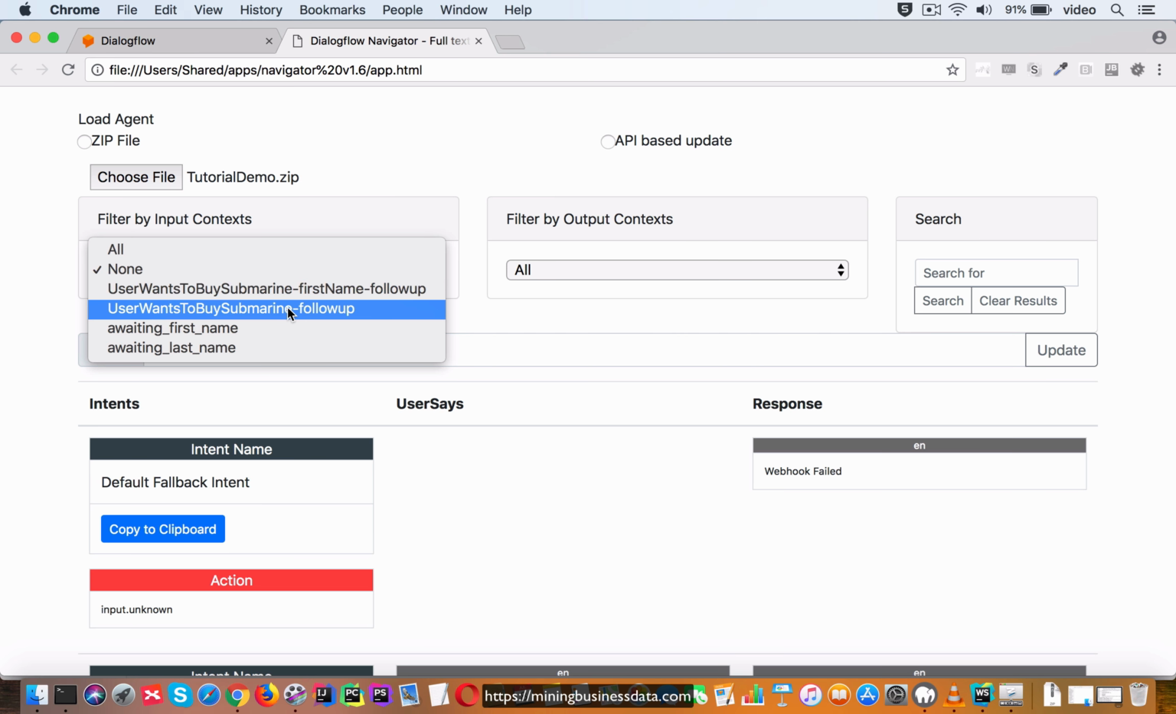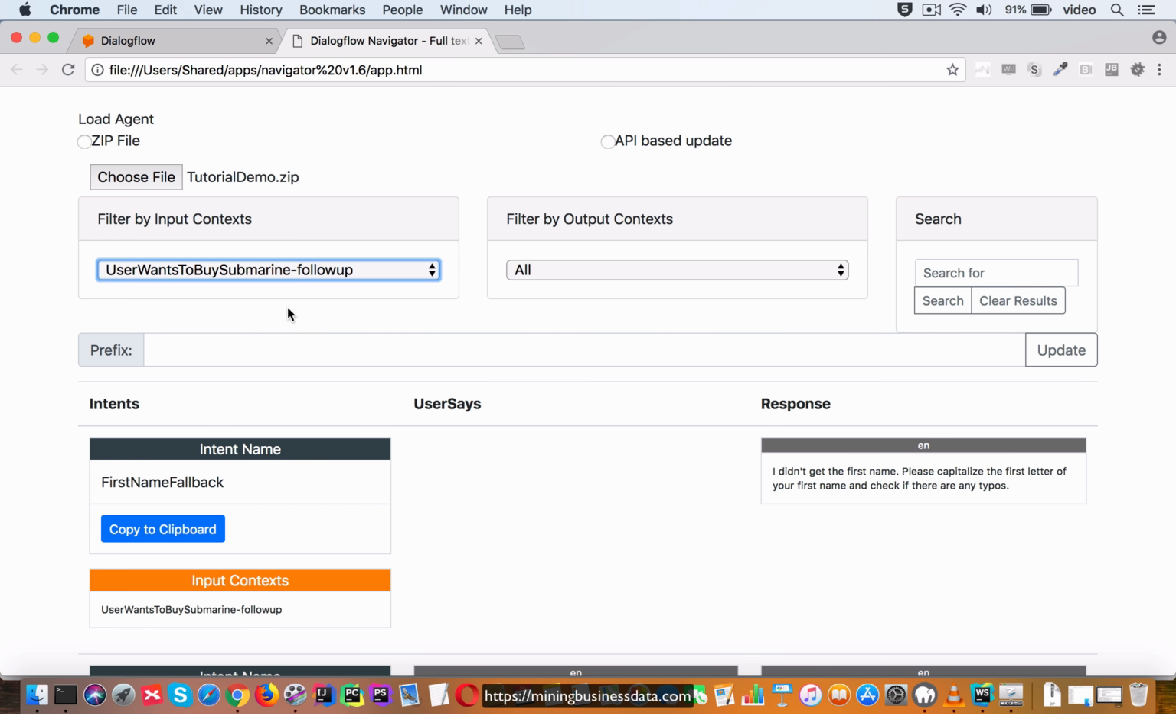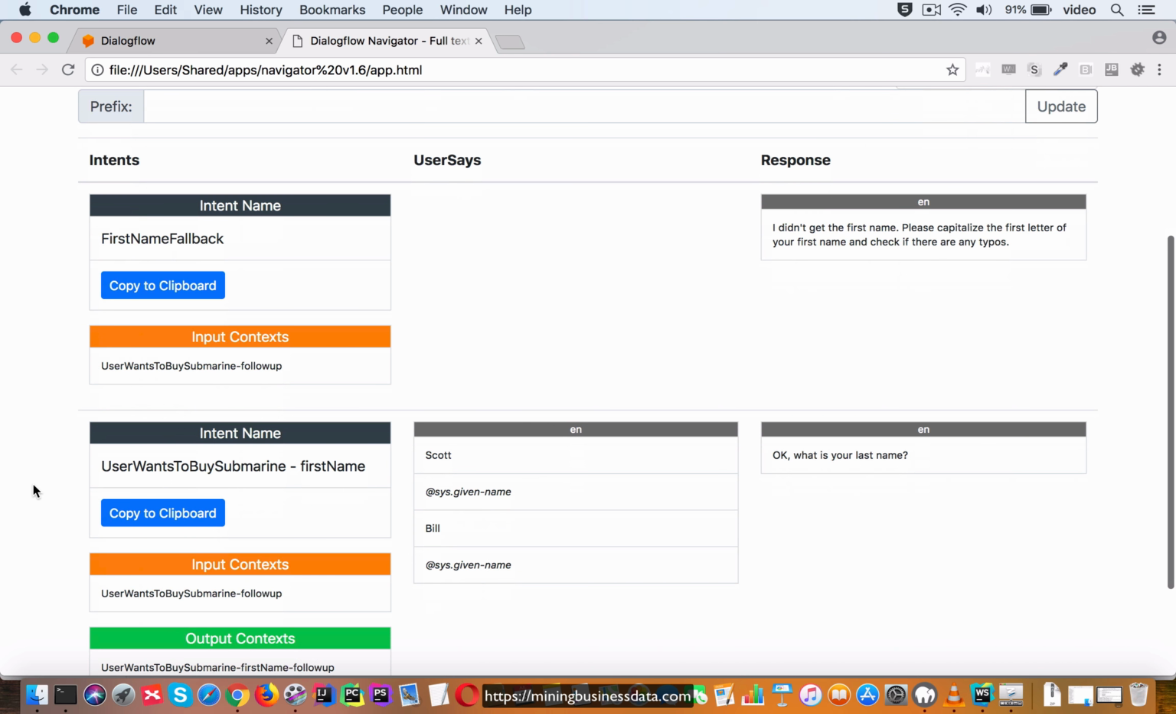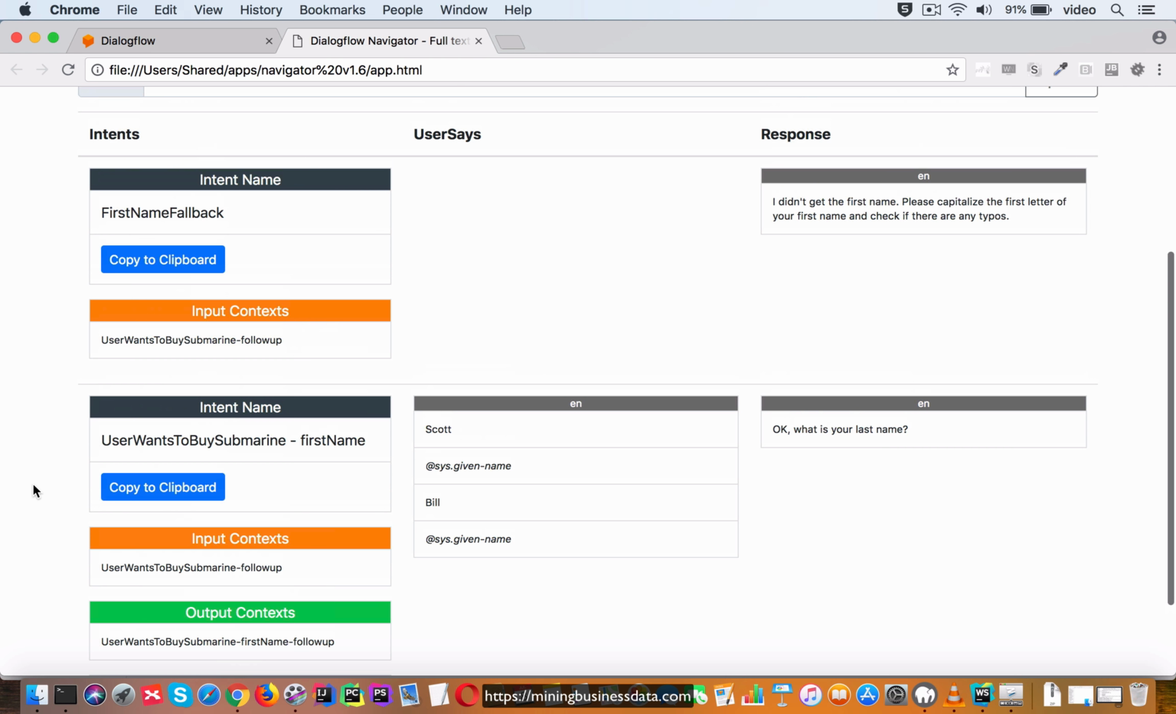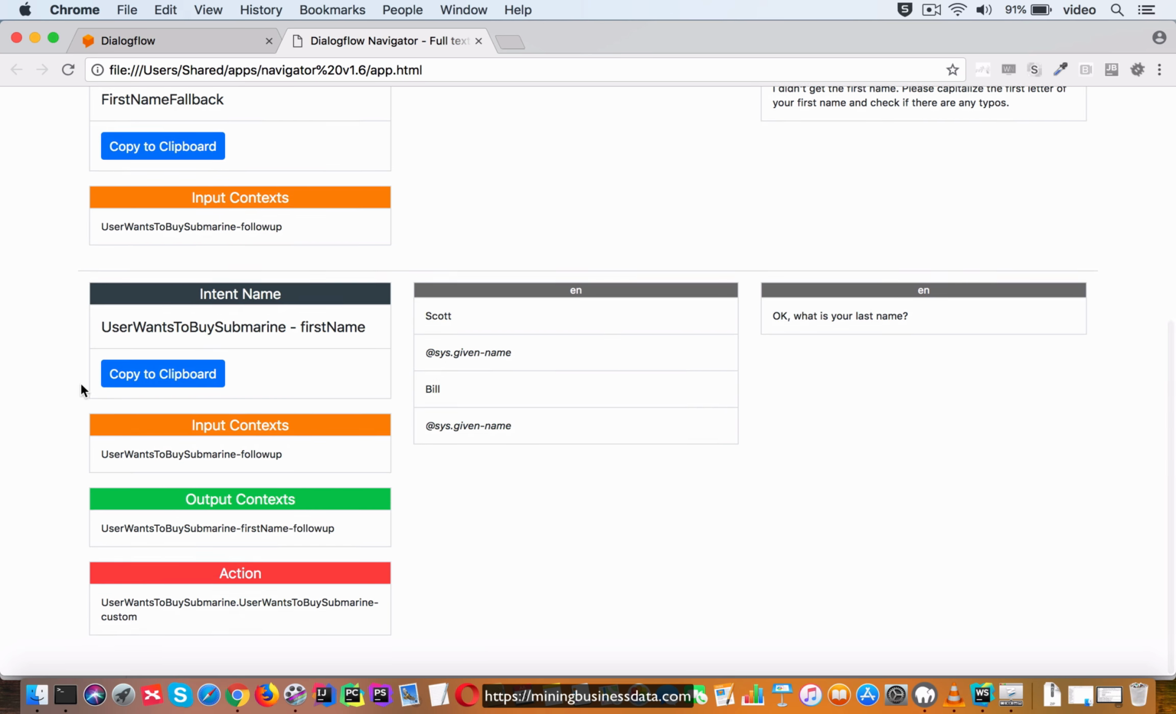So we are looking at this context over here. Let's select that, and you can see that these are the two intents which can now fire: the first name fallback intent as well as the user-wants-to-buy-submarine-first-name intent. So these are the two intents which can fire at this point in the conversation.